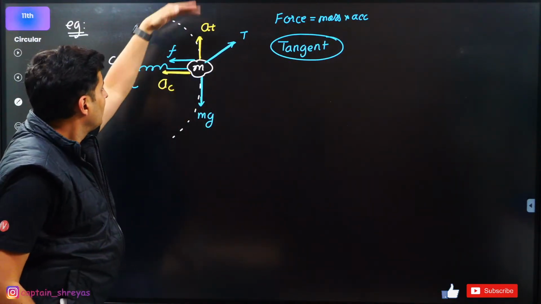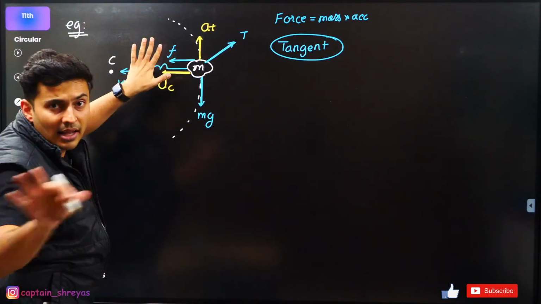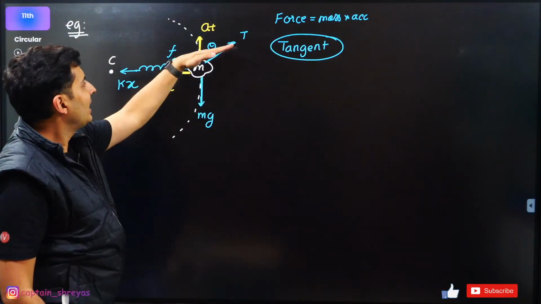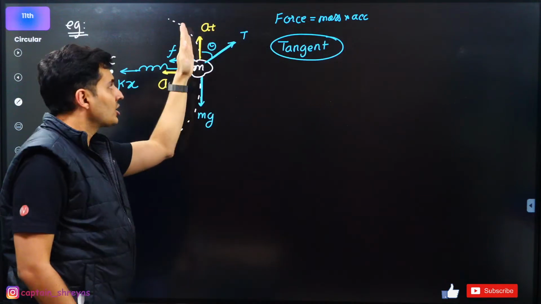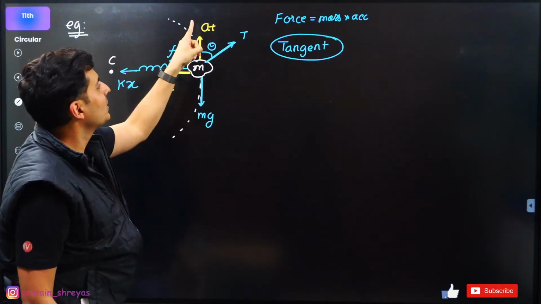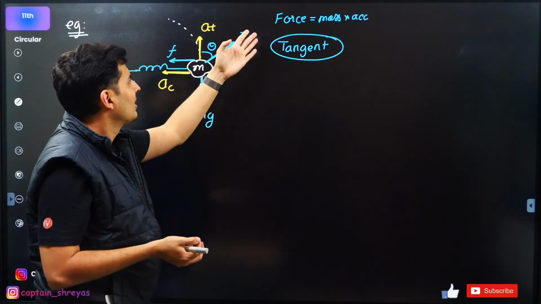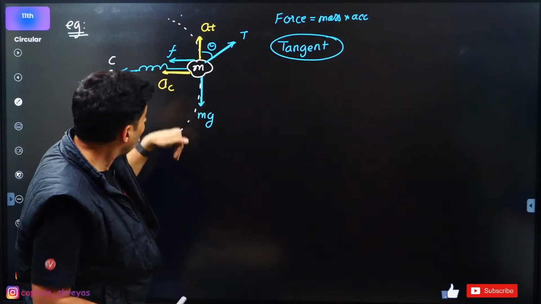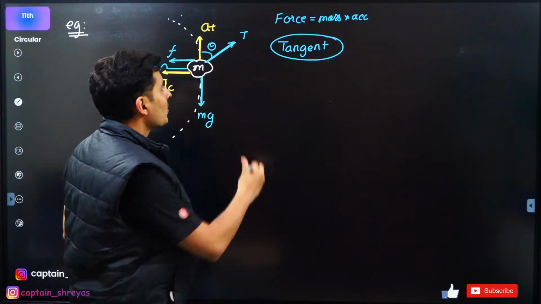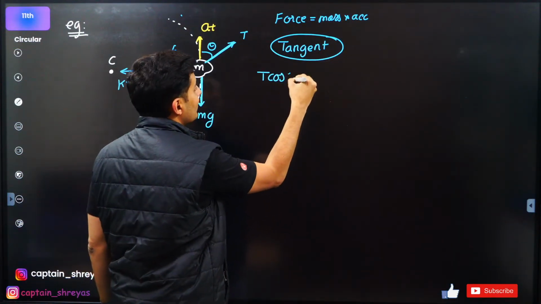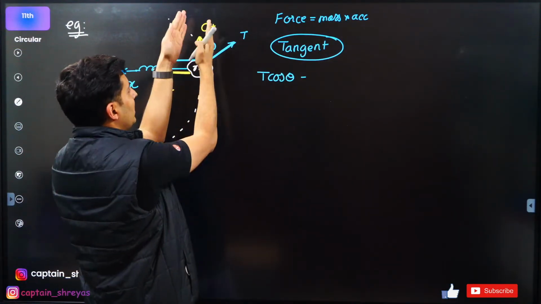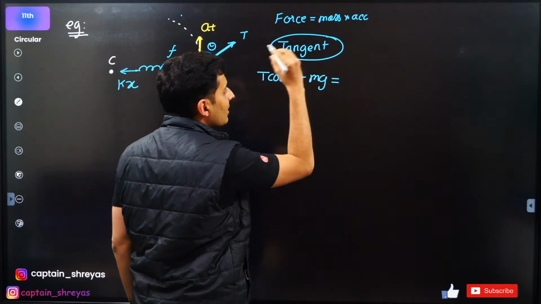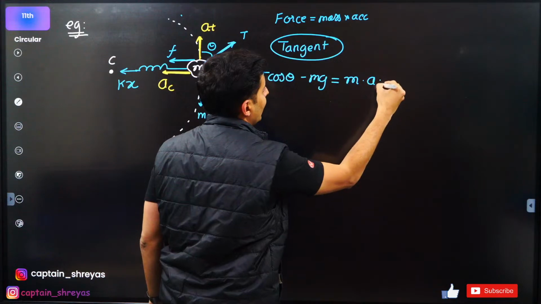In the tangent direction, neither friction nor spring is there. Tension has a component, let's say the angle is theta, so tension's cos theta is there. mg is opposite to the acceleration. How do you write the net force? Forces in the direction of acceleration are positive, opposite to the direction of the acceleration, negative. So tension's cos theta is positive because it's in the direction of acceleration. mg is opposite, so minus mg is equal to mass into tangential acceleration.